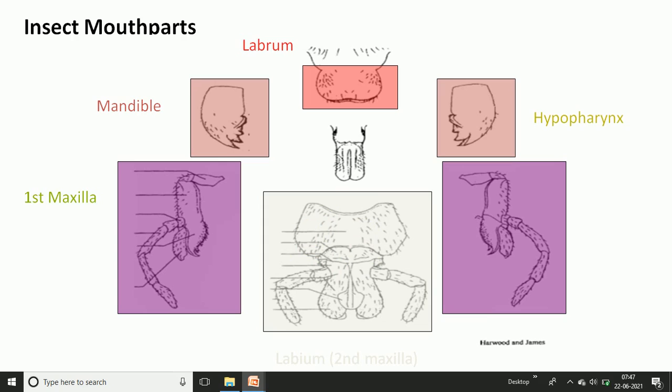And the last one is the hypopharynx. This is also found in the inner cavity of the mouth region, and it acts as the tongue of the mouth in insects. Labium is also called the second maxilla. This is a typical mouth part found in insects.